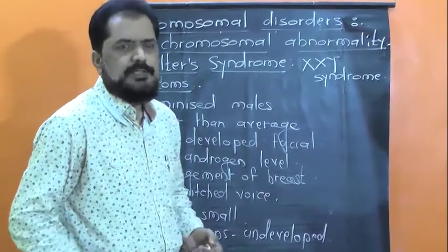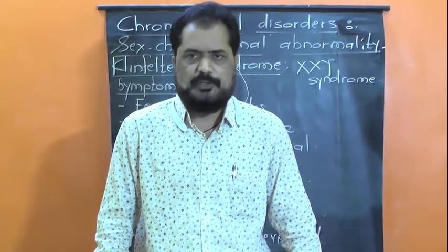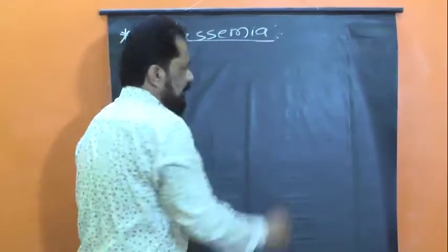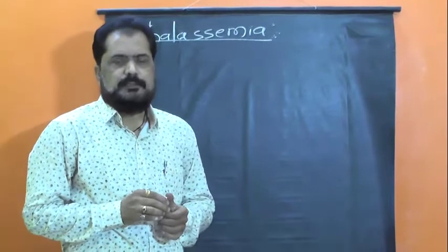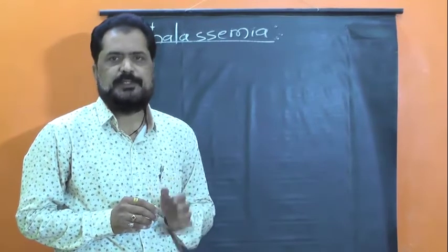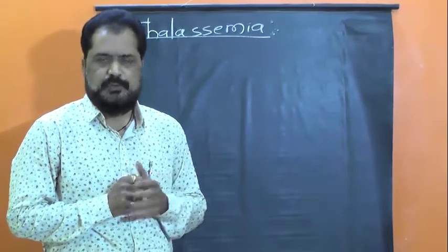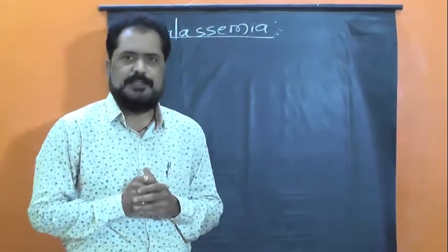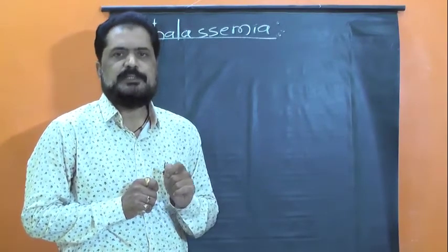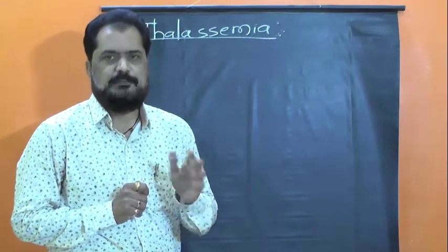Now one more genetic disorder we have to study, that is thalassemia. So let us talk about thalassemia. Thalassemia is a hereditary blood disease caused due to the defective synthesis of hemoglobin, which leads to anemia.